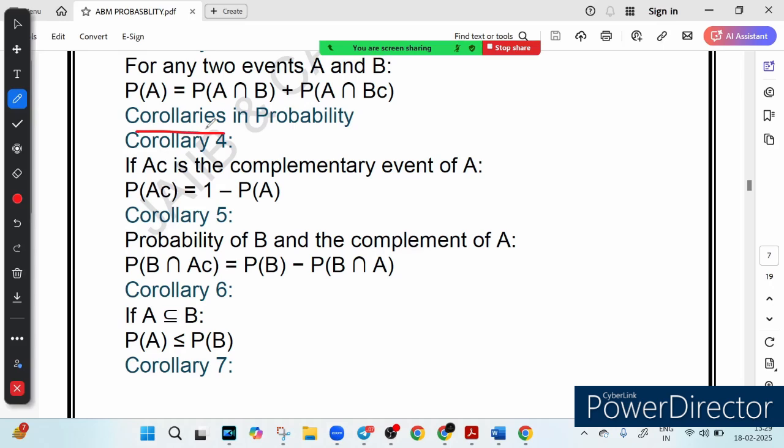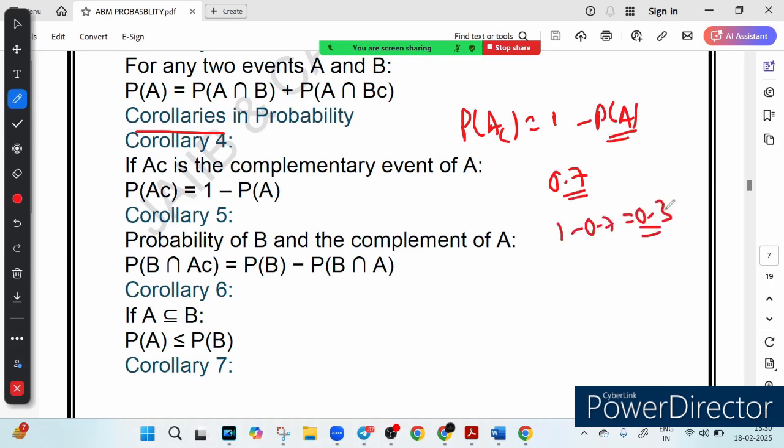So you can see complementary event. If event A does not happen, then its complementary event A complement happens, which means probability of A complement is equal to 1 minus probability of A. For example, if the probability of a customer taking a home loan is 0.7, then the probability of not taking a loan is 1 minus 0.7, which is equal to 0.3. This is useful in banking when calculating default risk or fraud detection.